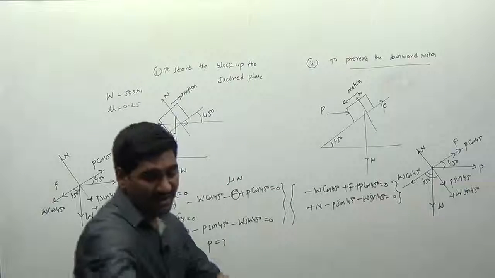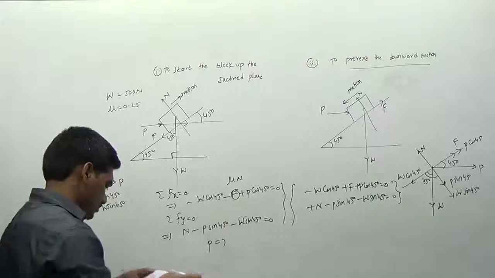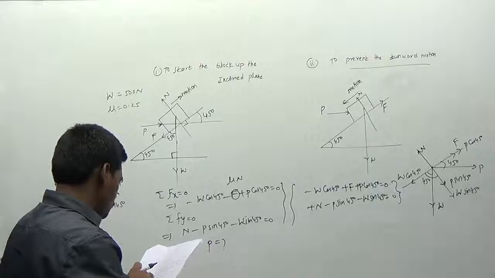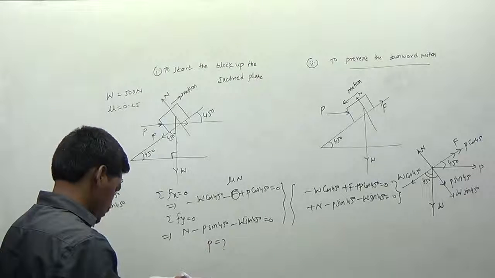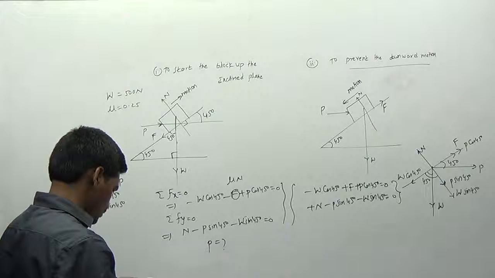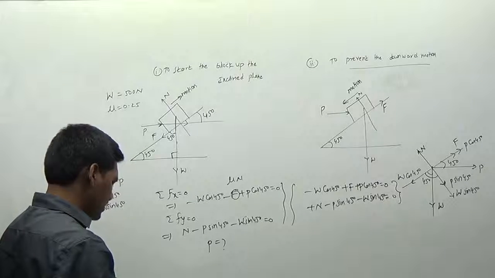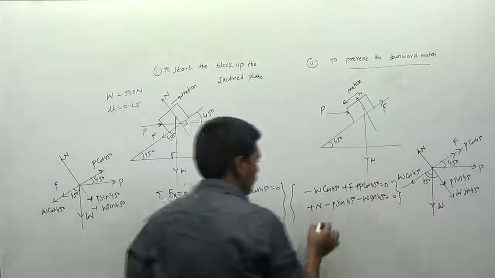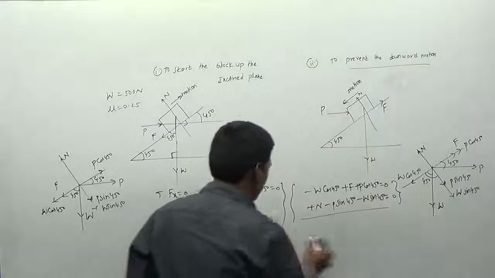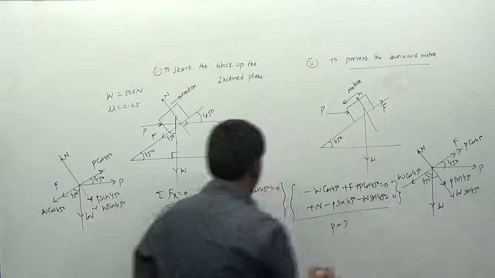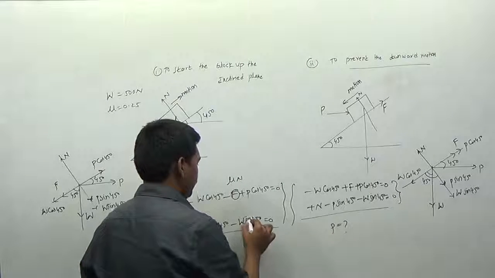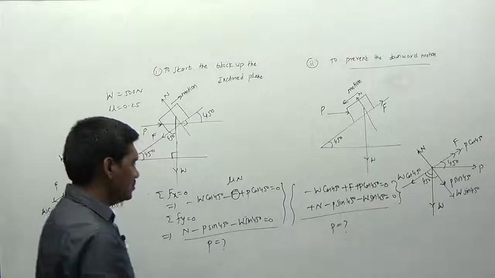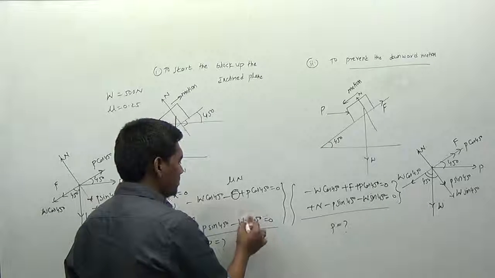Okay. So I am writing the values for you. Okay, I don't have the values, don't worry about that. So these are the things here. So if you solve these two equations, you can determine the value of P here. So P is equal to how much? This is one equation, right? So try to solve the equation, you can get the values of P.